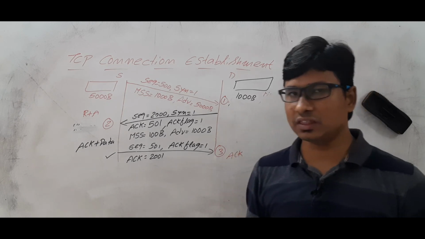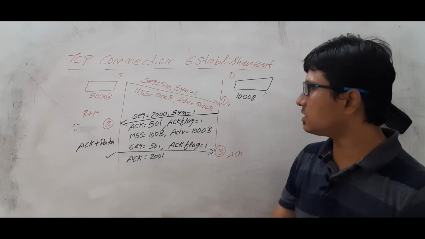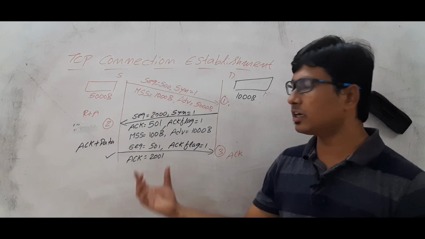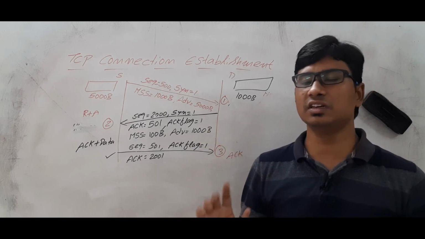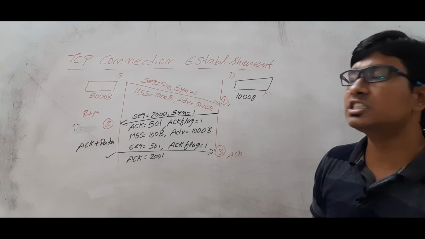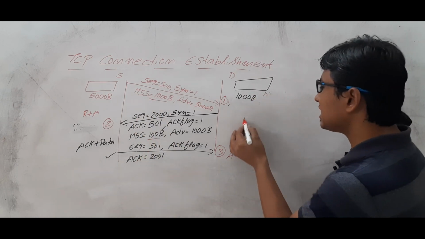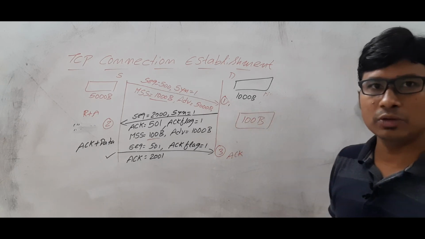And remember one thing. I forgot to tell one important point. What is the maximum segment size? It is saying 1000 bytes. What is the maximum segment size? It is saying 100 bytes. When the source and destination communicate with each other, they will take the least maximum segment size. This is 1000, this is 100. So they will send segments of 100 bytes only. Are you able to understand?